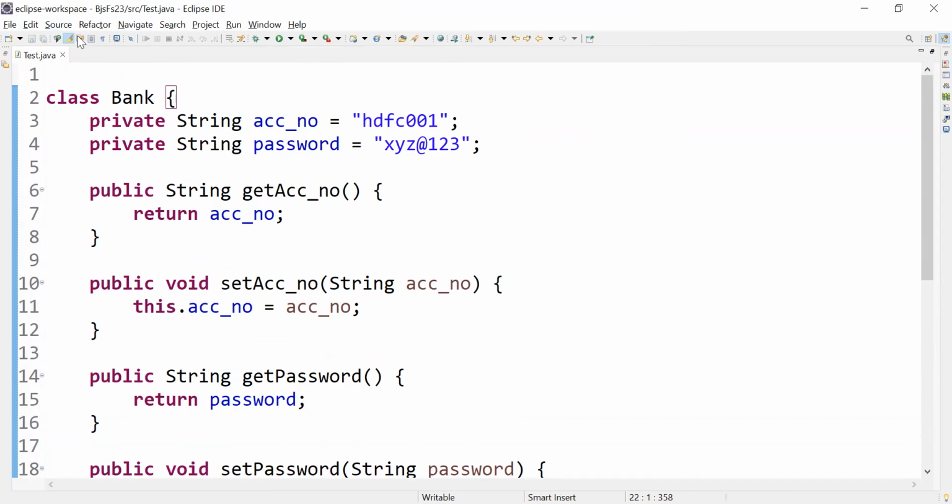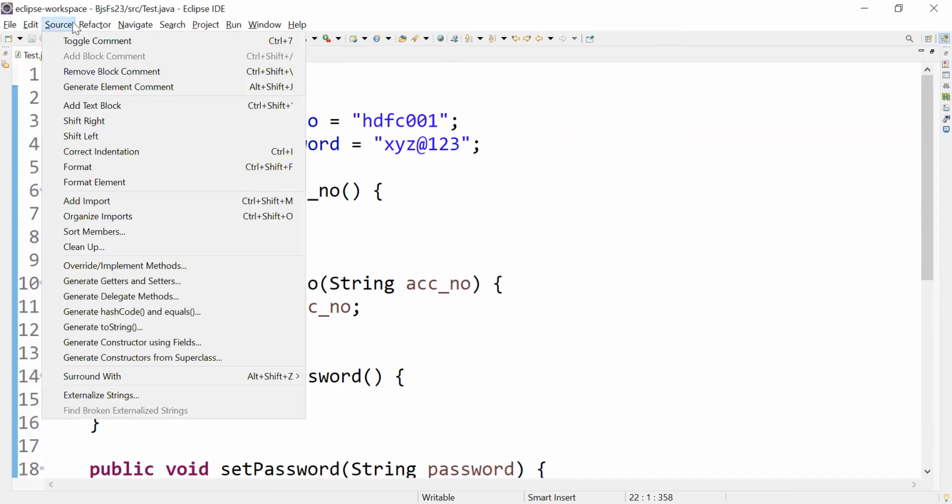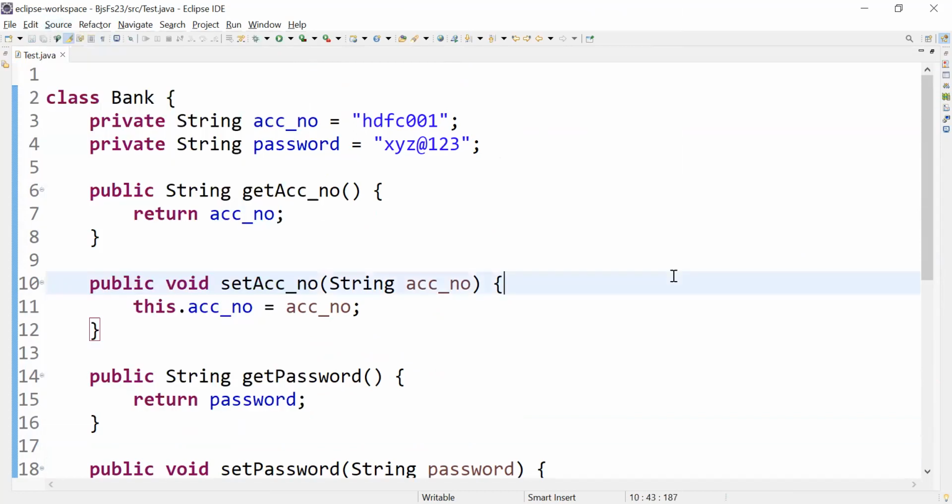If not, you can go to Source. If you go here also, you'll get the same option called generate setters and getters. You can click on that and generate setters and getters. But remember, first you need to create a class, and inside that the variables should be there. Then only you can create setters and getters automatically.